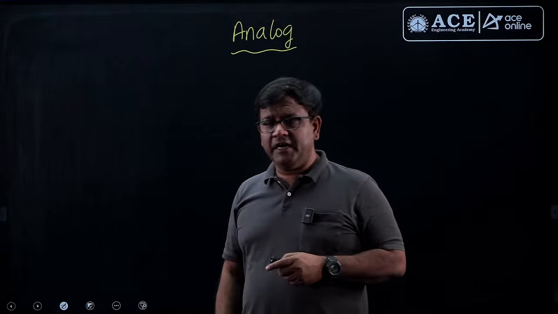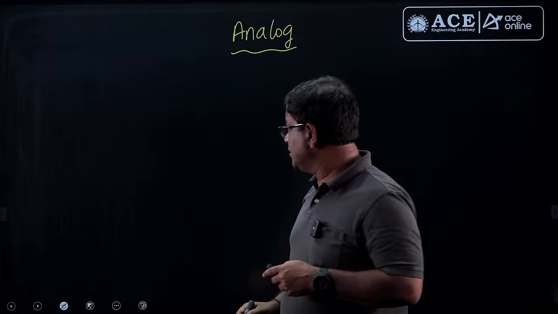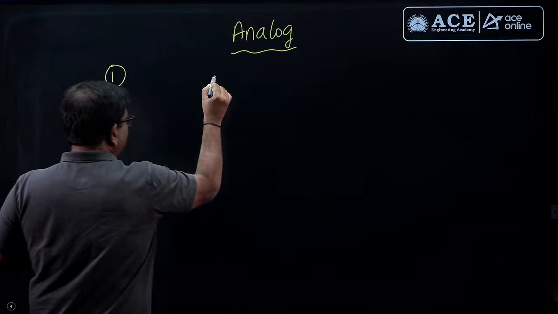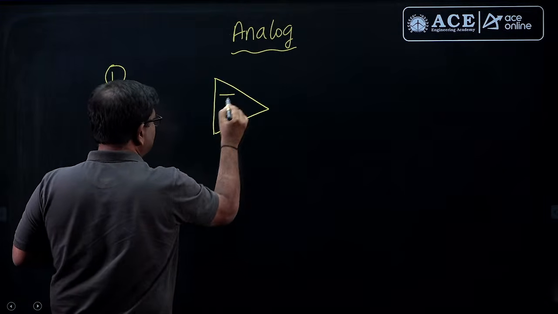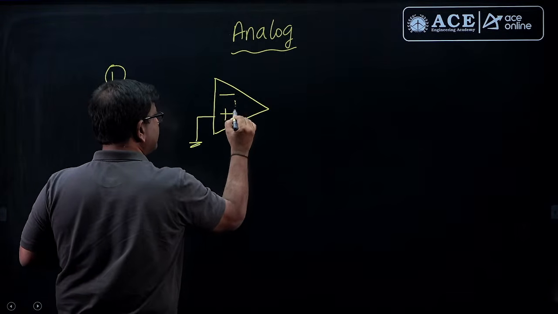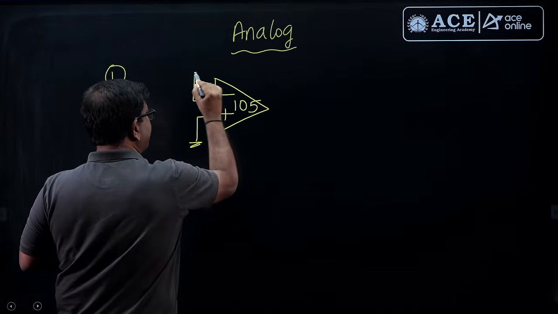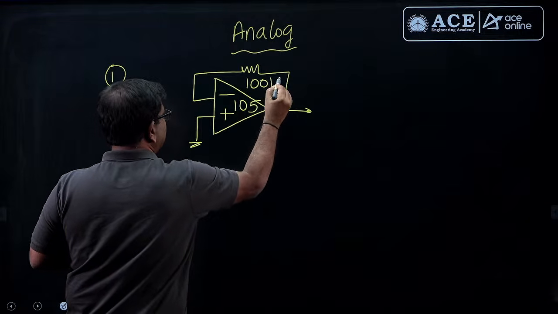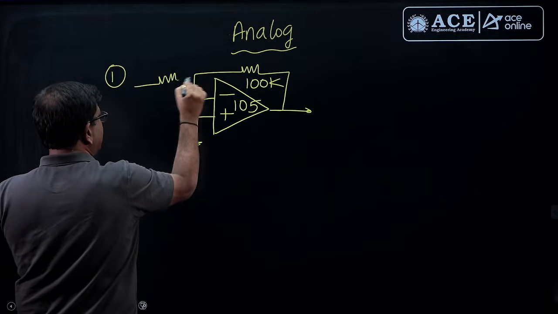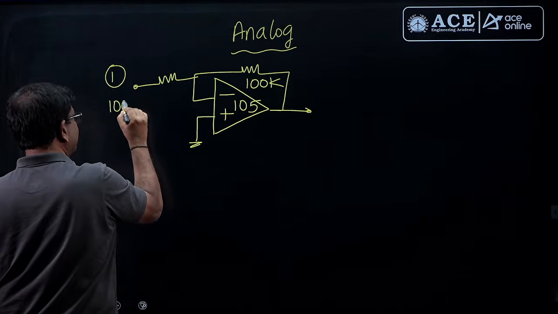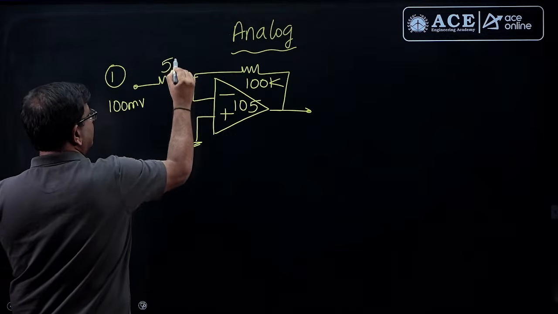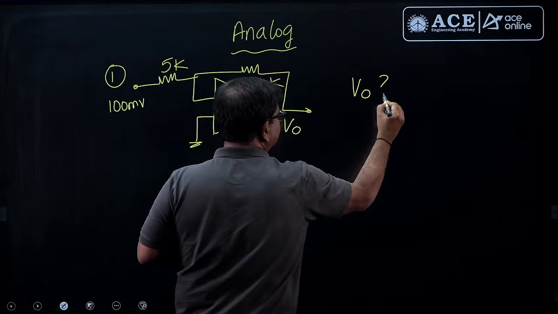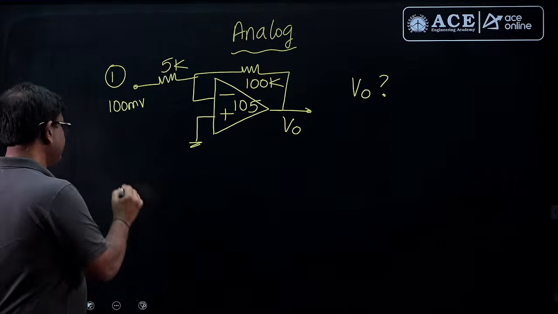Hello students, I have received 2 questions from analog circuits. From op amp, you are asked to find the output voltage if a finite gain is given. So, this is the question. The input is also given as 100 millivolt. Okay, so find V naught. This is the question. So, let us solve.